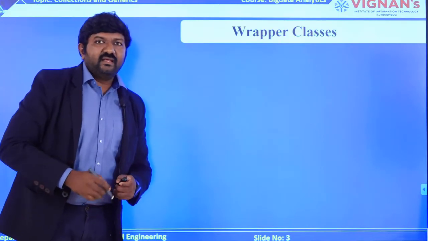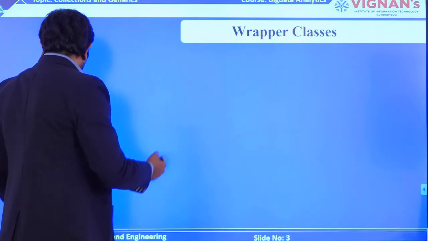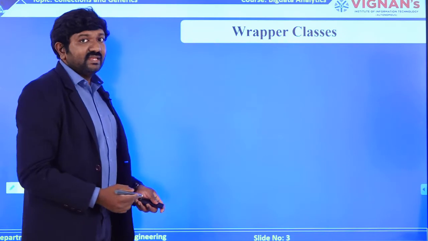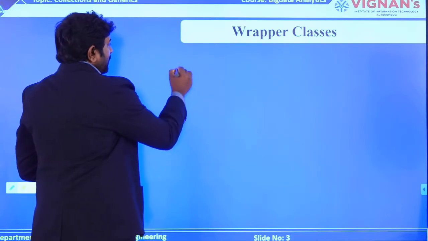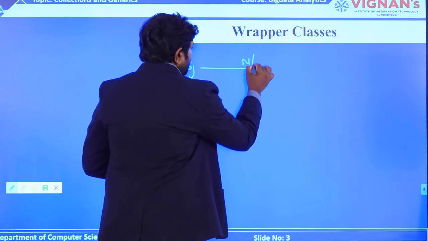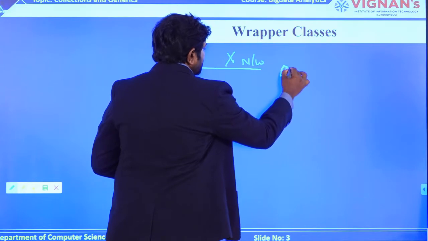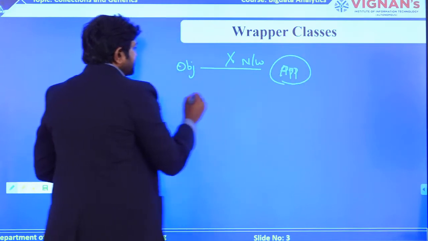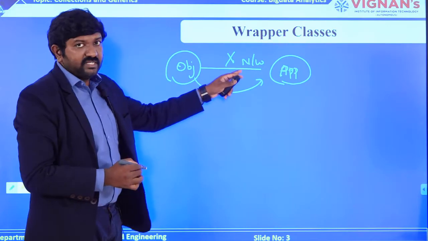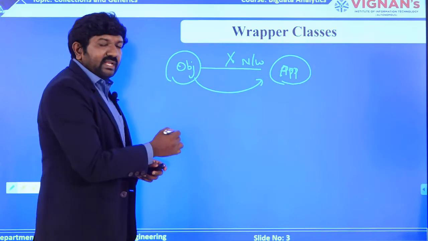Now, let us understand a new concept called wrapper classes. Before I explain this, let us try to recollect what we have learned in the earlier slides. I told you, you cannot communicate objects in the network because there is one more application existing over that end. So, this object cannot travel to that application, it is not possible. So, we have taken the help of bytes.